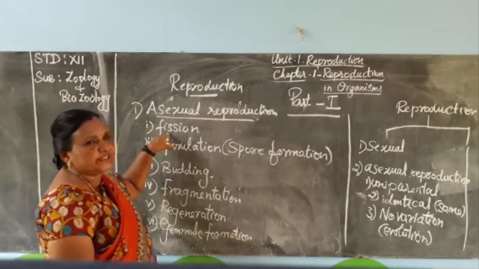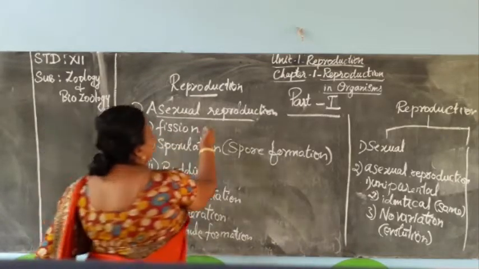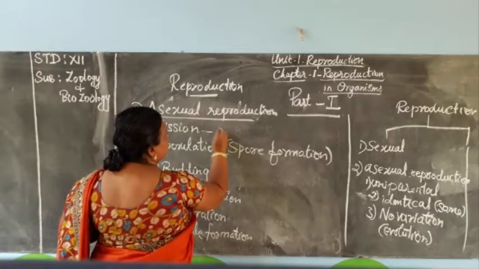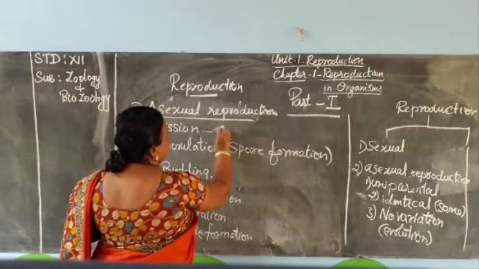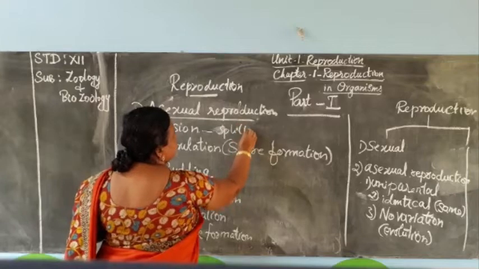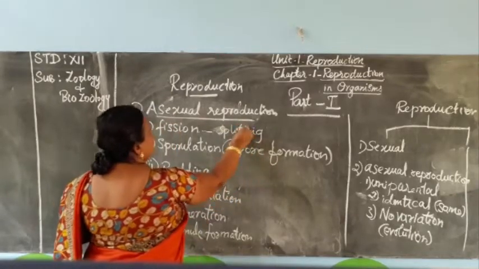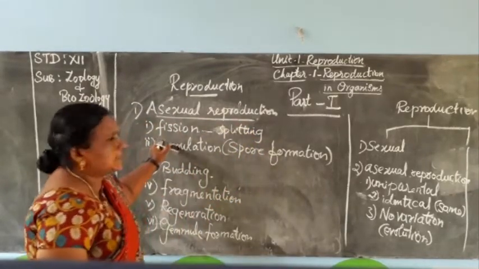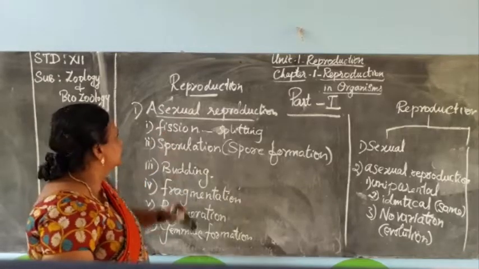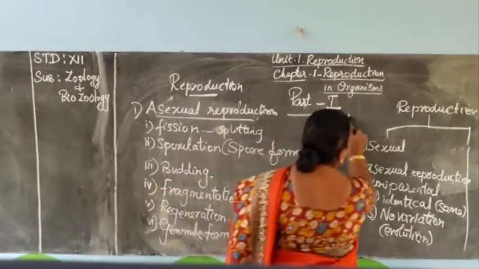What is the meaning of fission? Fission is dividing, or splitting, segregation. So there are four types of fission in asexual reproduction.